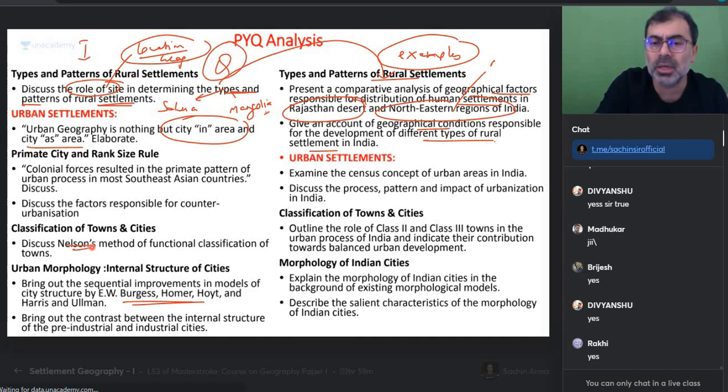There are certain new areas which he asked, but based on what I have learned, I can brainstorm and come to it. I can use my notes as my raw material and get to that answer. Examine the census concept. So, India, what is the definition of urban area? That is called the census definition. आज कुछ data उस पर भी लाऊंगा.